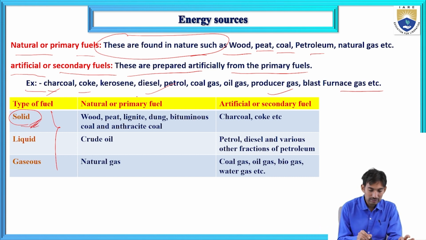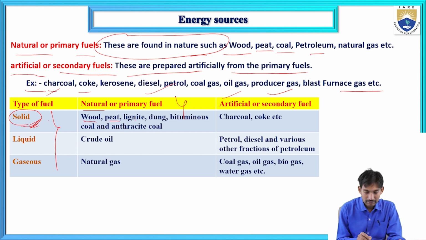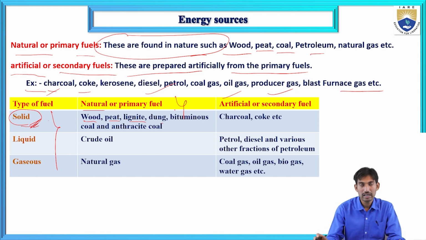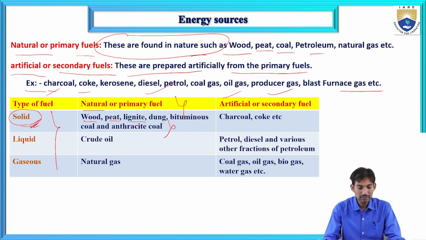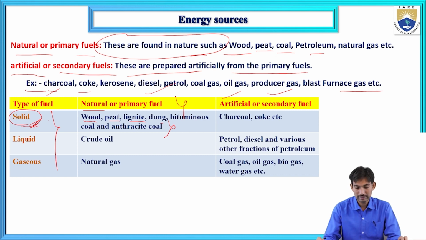In the solid state, natural or primary fuels include wood, peat, lignite, dung, bituminous coal, and anthracite coal. Similarly, charcoal, coke, etc. are the artificial or secondary fuels present in the solid state.